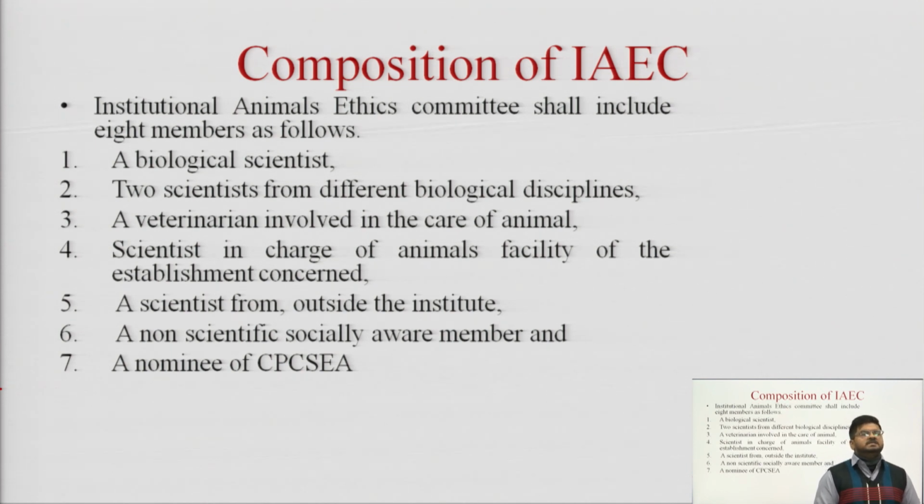As well, we need a scientist from outside the institute, a non-scientific socially aware member, and a nominee of CPCSEA. So these are the 8 members required for the composition of the Institutional Animal Ethics Committee.